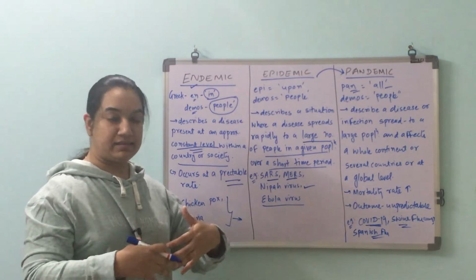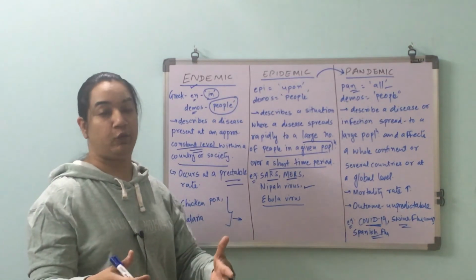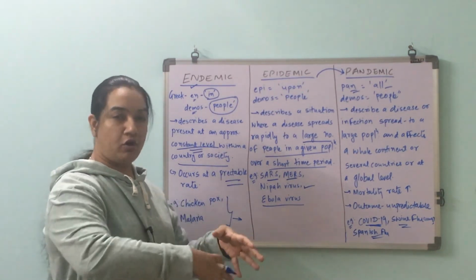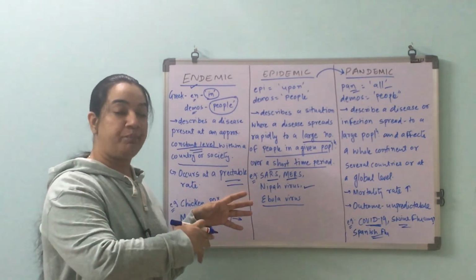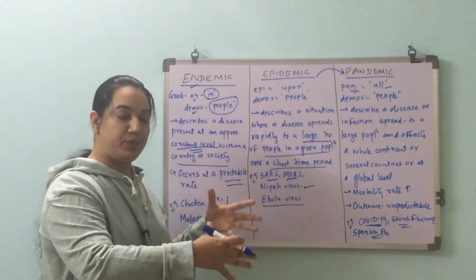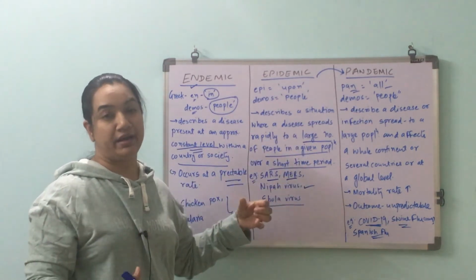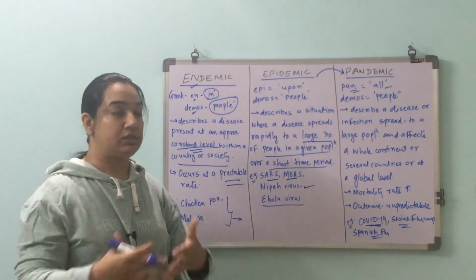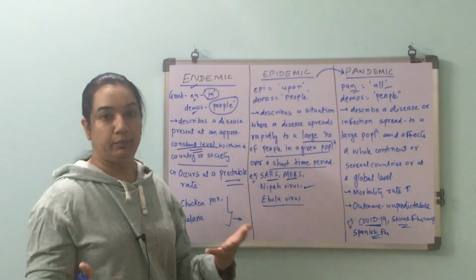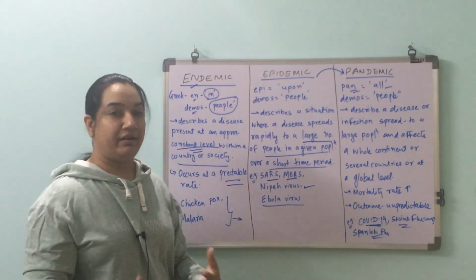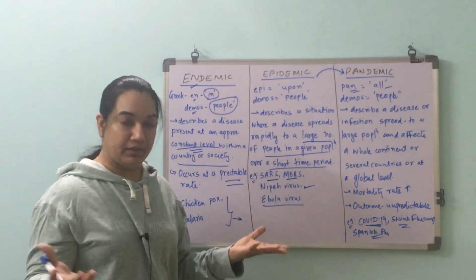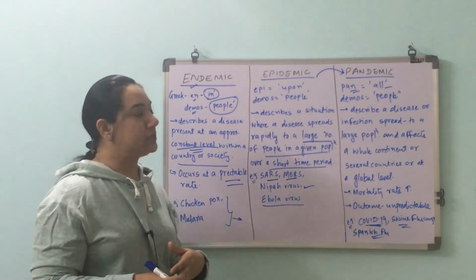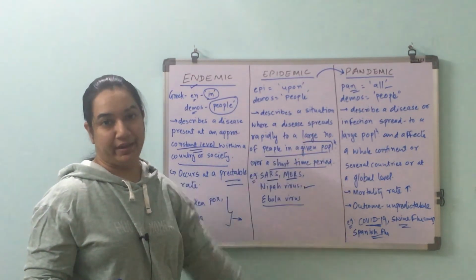Briefly, endemic is in a particular area, particular region, and it is predictable. Epidemic is when there is a large area involved, more people are involved, infection maybe to a complete country or some neighboring countries, and over a short period of time more people are infected. And pandemic is a situation where many continents, many countries, generally all over the globe, people are infected, and it's unpredictable. You cannot calculate what will happen and how long it will take to deal with this particular situation. So that's pandemic.